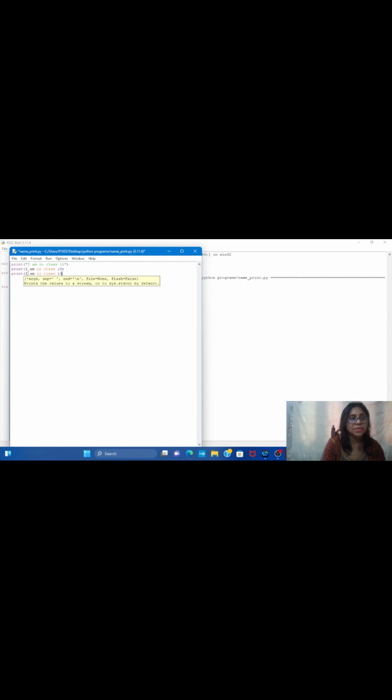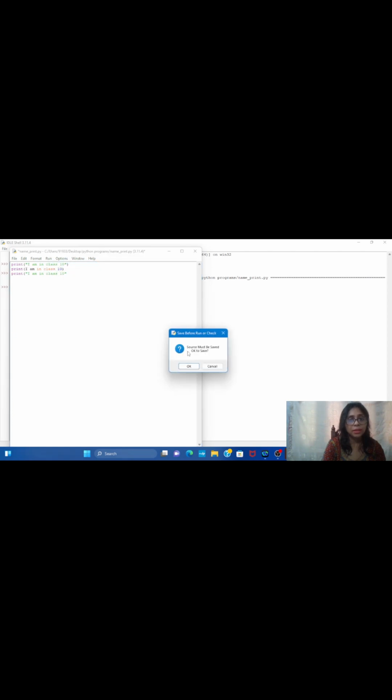Suppose I have given the double quotation, but I missed giving the ending bracket, right? Now see what is showing. Run module, save. See, invalid syntax, right? So again it is showing that there is a syntax error.